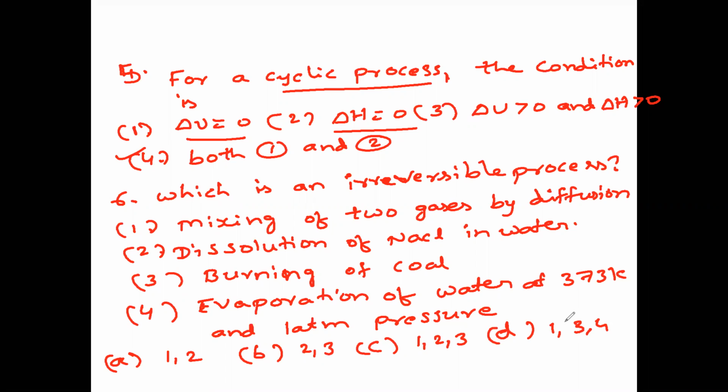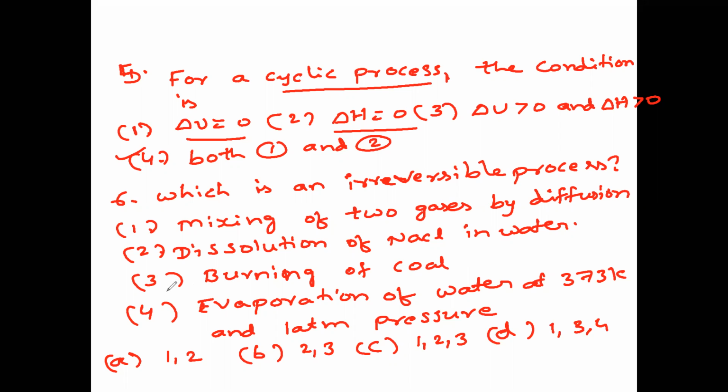Mixing of two gases by diffusion is an irreversible process because we cannot get the two gases back separately. Next, dissolution of salt in water. If you heat, salt gets left over and water evaporates, so this is not an irreversible process, it's a reversible process. Next, burning of coal. When coal is burnt in air, it forms carbon monoxide and mainly carbon dioxide. From that carbon dioxide we cannot get back carbon, so it is an irreversible process.